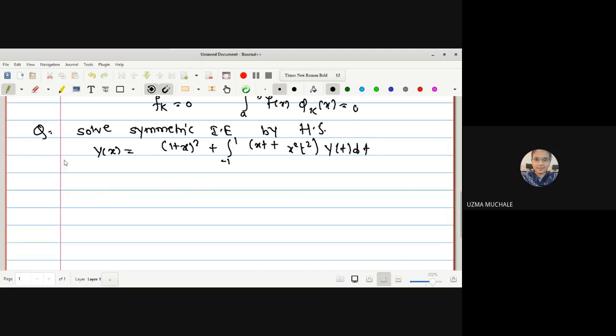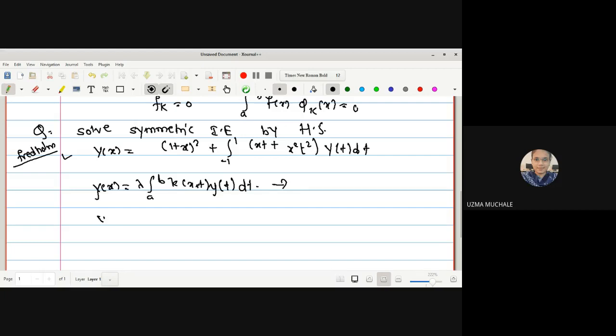But if you look at this example, we have already solved it by using our Fredholm integral equation conditions. First, we solved it by y of x equals lambda integration a to b k of x,t y of t dt, and for this we found the solution, whether it may be a unique solution, zero solution and so on.